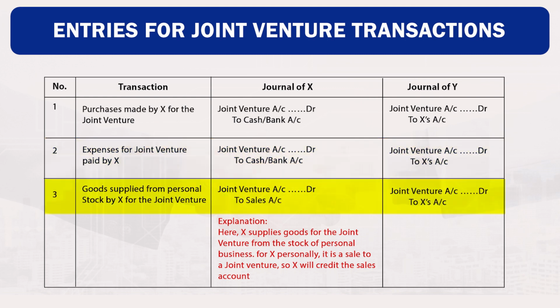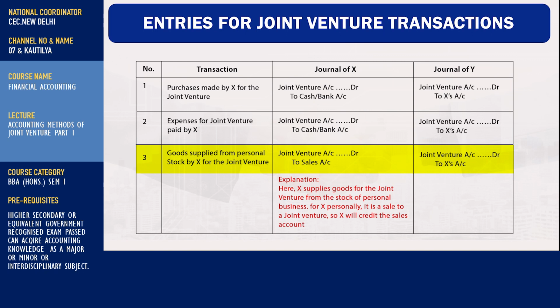3. Goods supplied from personal stock by X for joint venture. Joint venture account debit to sales account. In the book of Y, joint venture account debit to X account. Explanation for X. Here X supplies goods for the joint venture from the personal business stock. For X, personally it is a sales to a joint venture. So, X will credit sales account.